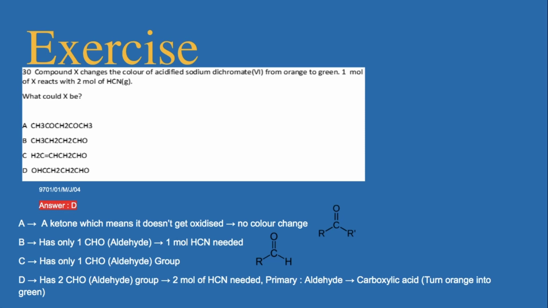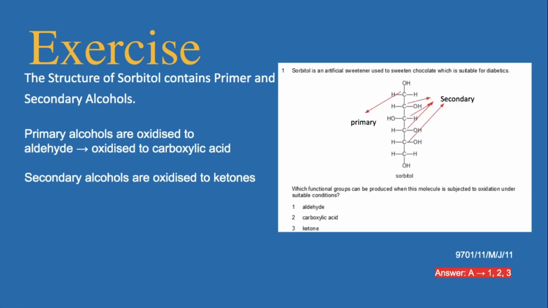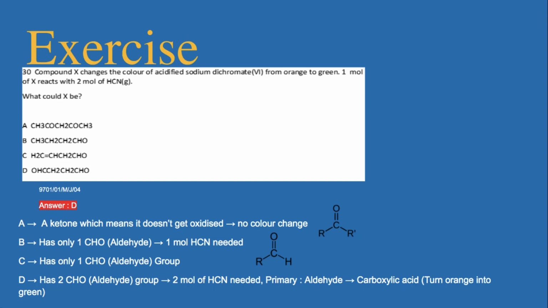If we analyze the structure of answer D, we can find that it has 2 aldehyde structures, which means 2 moles of HCN are needed, which is exactly what we have been looking for. And it must be remembered that the functional group in it, which is aldehyde, can be oxidized into carboxylic acid, which means that it is the primary structure that turned the orange liquid into green. From this analysis, we can confirm that D is the correct answer.